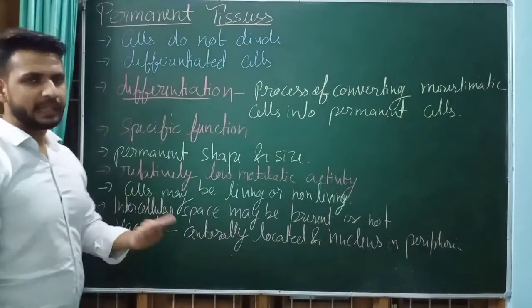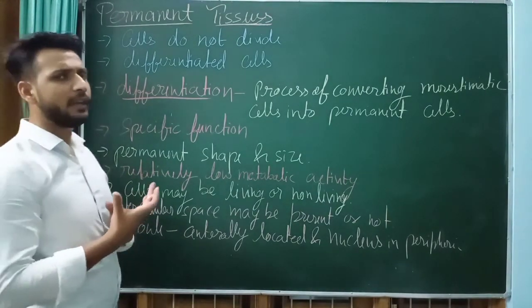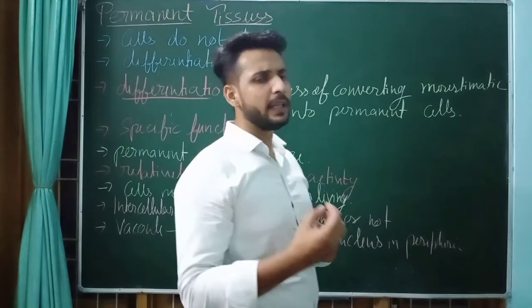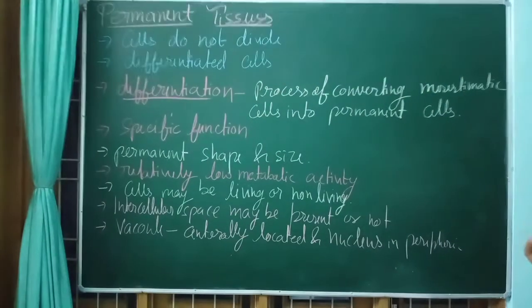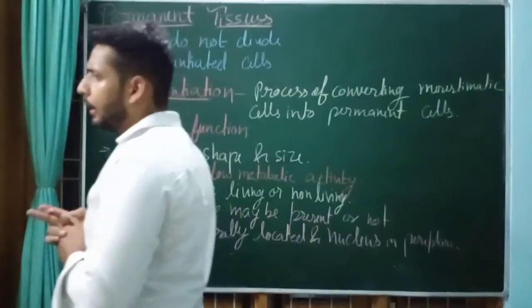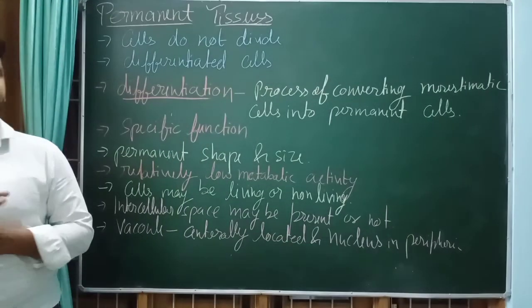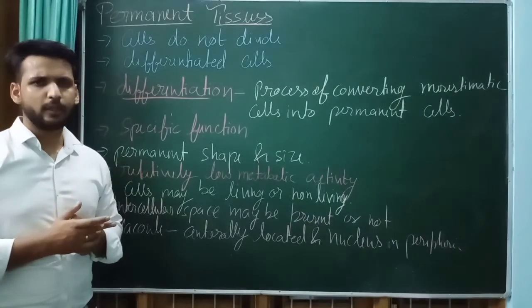Got it? Most of the area is covered by the vacuole, and the nucleus is located in the periphery region. There is a thin membrane between the vacuole and the cytoplasm which differentiates the vacuole from the cytoplasm.